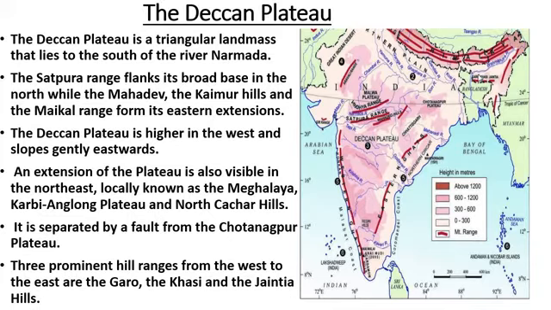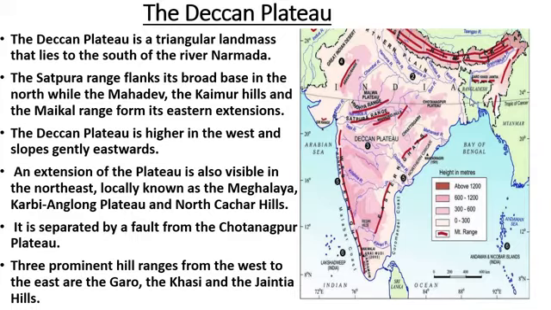It is separated by a fault. These faults divide the Chota Nagpur plateau and the Meghalaya plateau.